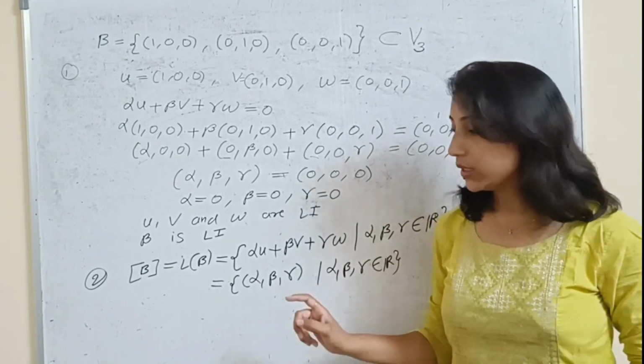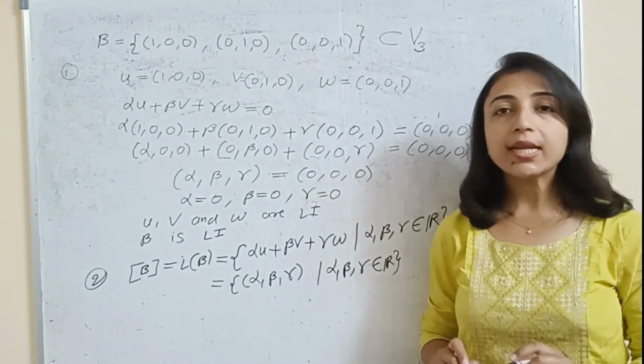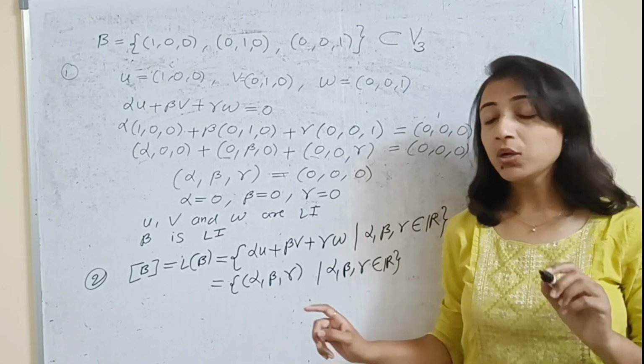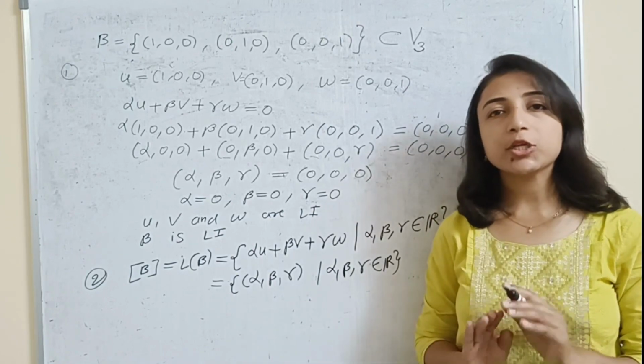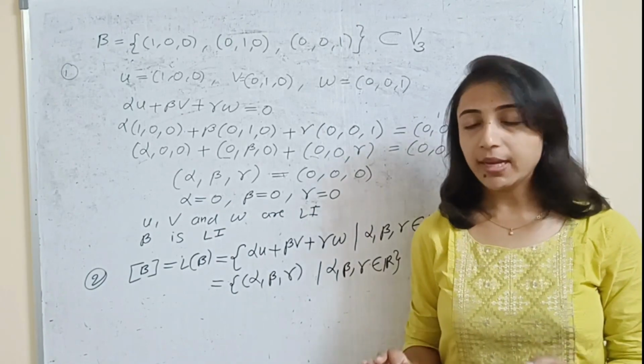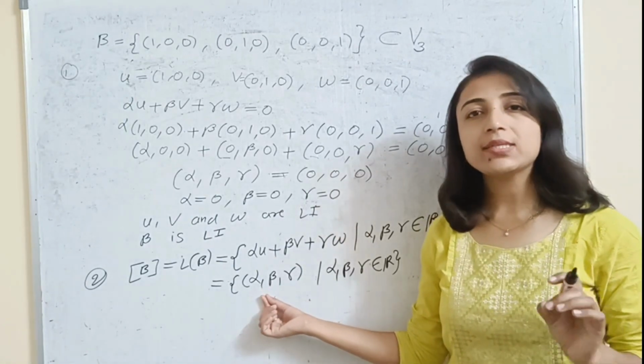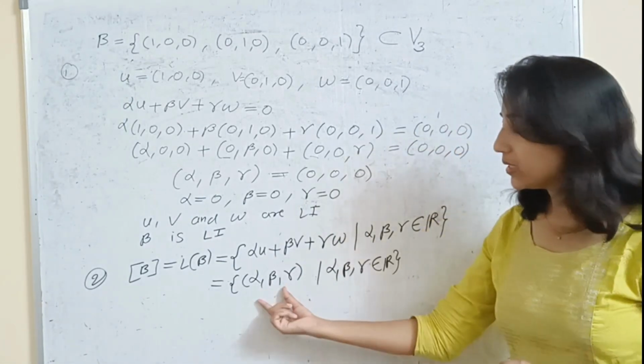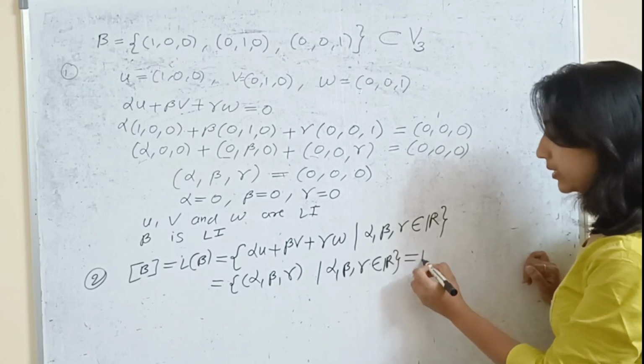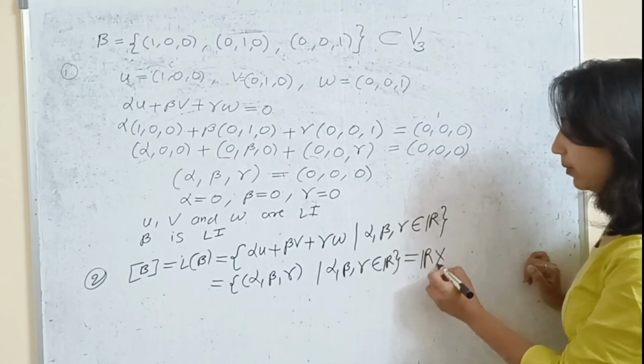It means that alpha, beta, gamma can take any real number. So it is a collection of all possible triplets whose elements are real numbers.